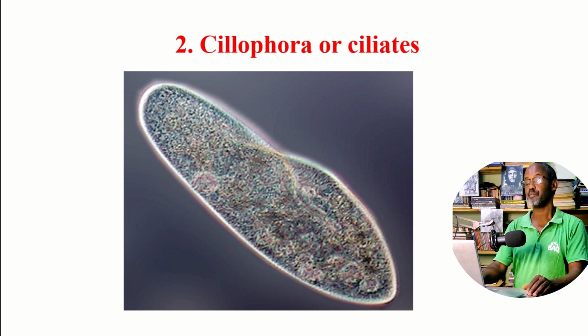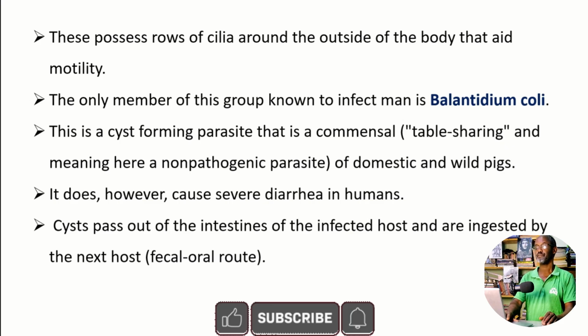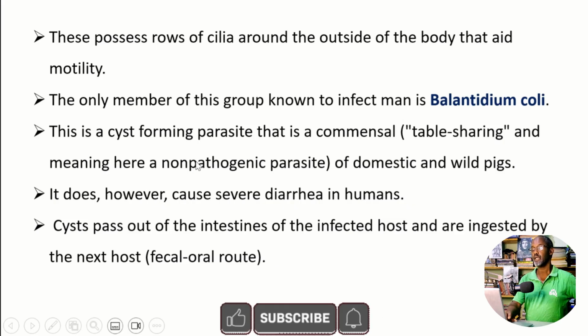Coelophora are represented by this model organism, Paramecium. This possesses rows of cilia around the outside of the body that aid motility, of course. The only member of this group known to infect man is Balantidium coli, as I have tried to tell you. This is a cyst-forming parasite that is a commensal. Commensal means table sharing, meaning here a non-pathogenic parasite of domestic and wild animals, wild pigs. It does, however, cause severe diarrhea in humans.